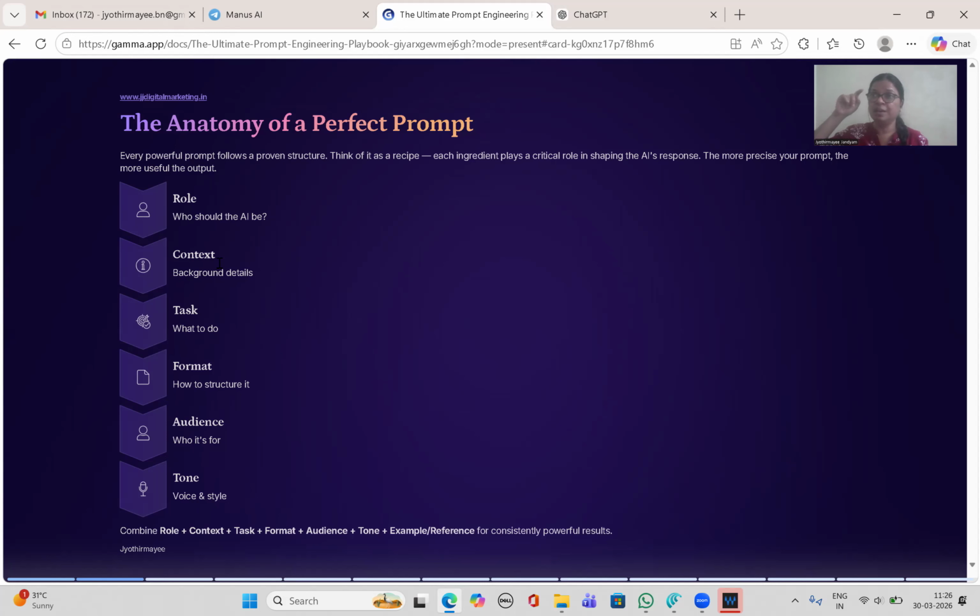First it will act like that role. It will search the entire internet for what people with 10 plus years of experience as a content manager and graphic designer for any restaurant will post. It will take that role, and then we are also giving the context: for December month, you need to create some content and posters.